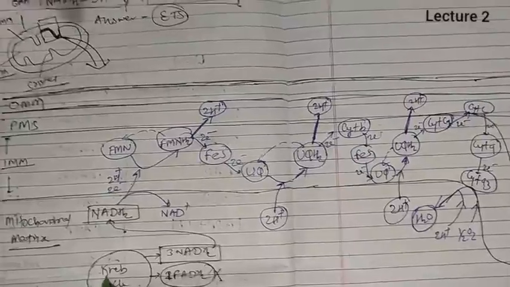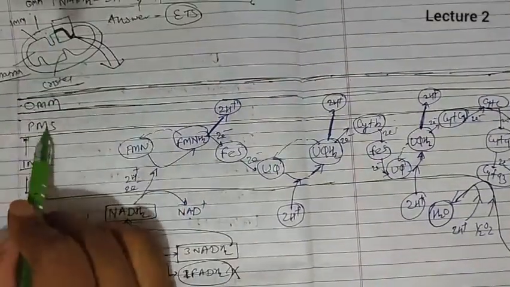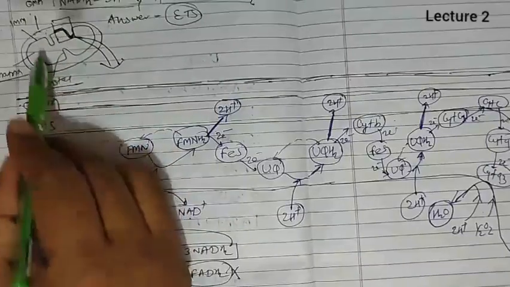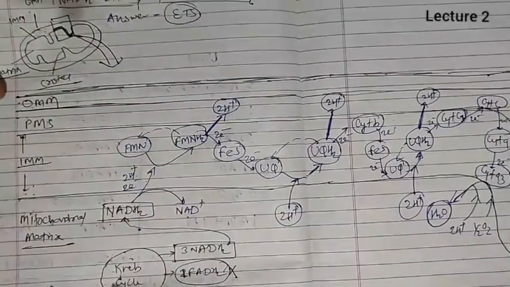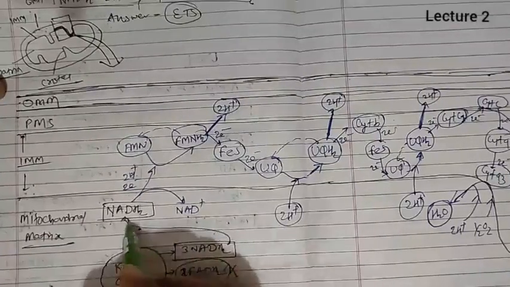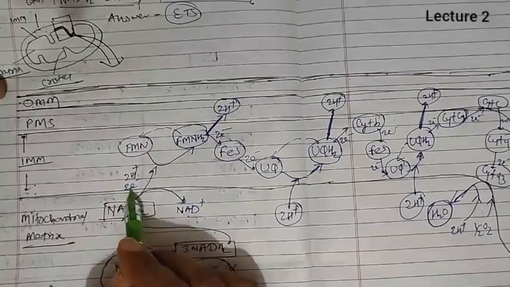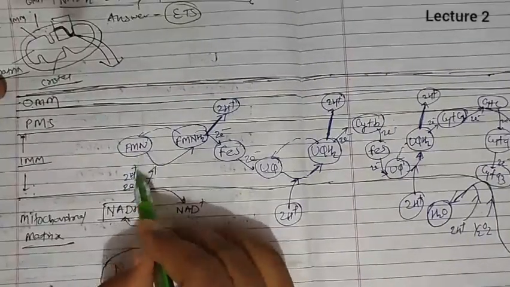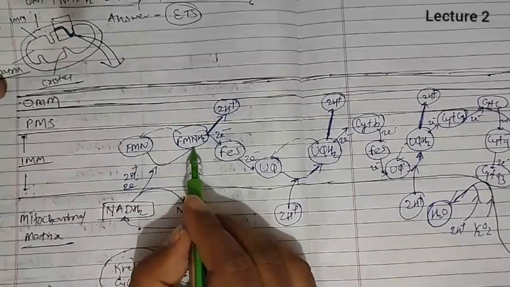Krebs cycle occurs in this mitochondrial matrix. Here is the inner mitochondrial membrane, this one, then perimitochondrial space, this is the space, and the outer mitochondrial membrane is here. Now in the mitochondrial matrix the Krebs cycle will occur, NADH2, FADH2 are produced. NADH2 will break into NAD plus, 2H plus, 2 electron. 2H plus and 2 electron are received by FMN, so it converts into the reduced FMN.